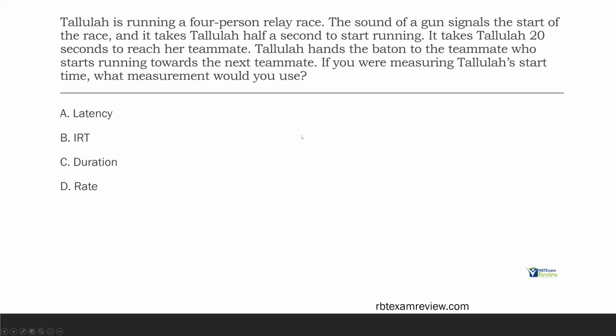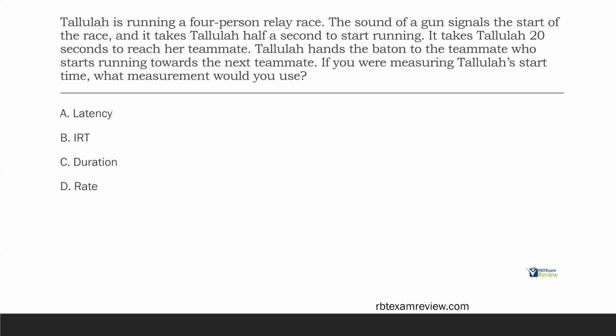Measurement question. First, what is the question asking about? We're asking about Tallulah's start time. So all we need to look at is her start time. We're not too worried about all these other things happening. So what do we know? Well, we know the sound of the gun signaled the start. It took Tallulah half a second to start running. How would we measure that? Well, in this case, the sound of the gun is what's signaling the start of the race, making it an SD. The SD for Tallulah to start running is the gun. The time in between the SD and Tallulah starting her response is half a second.